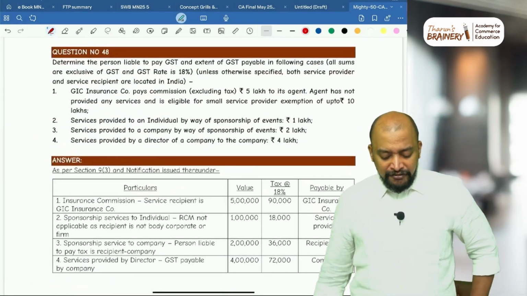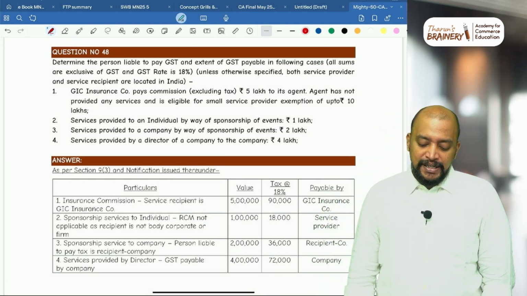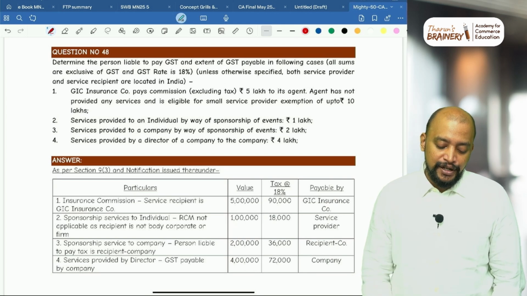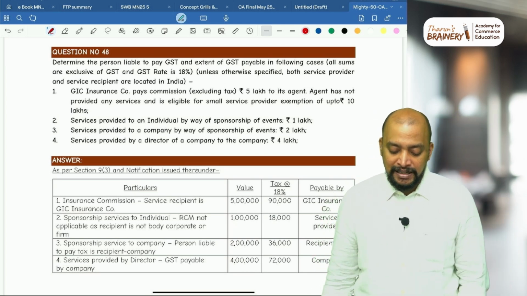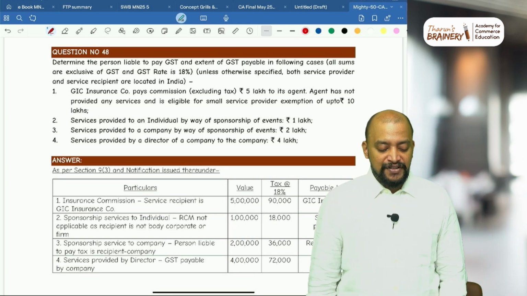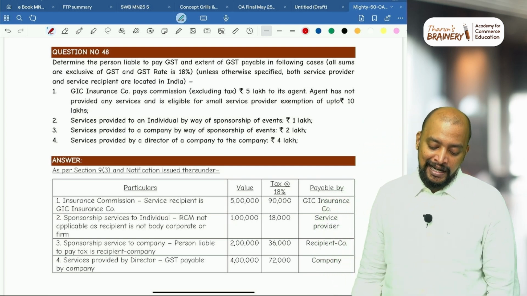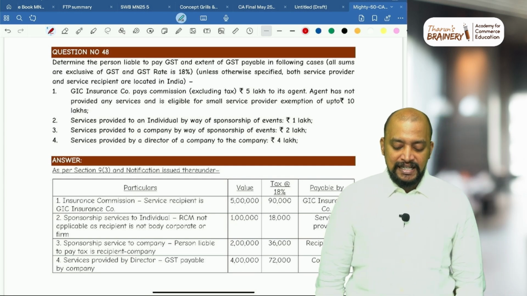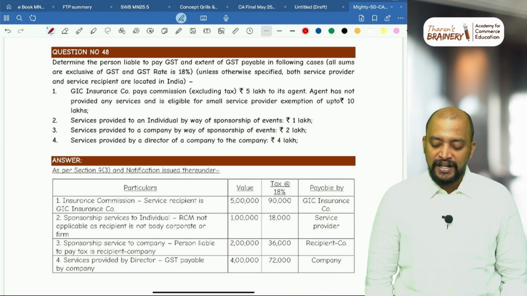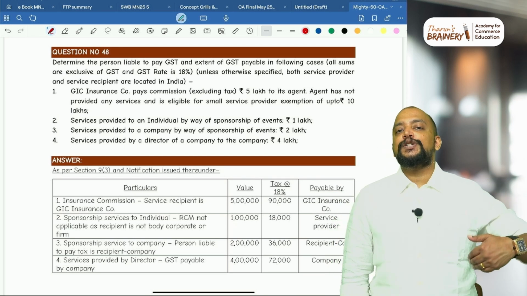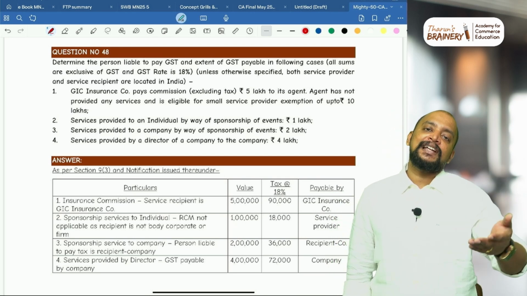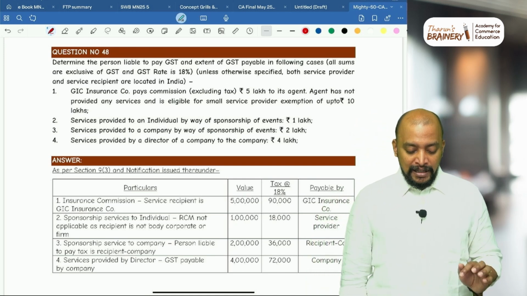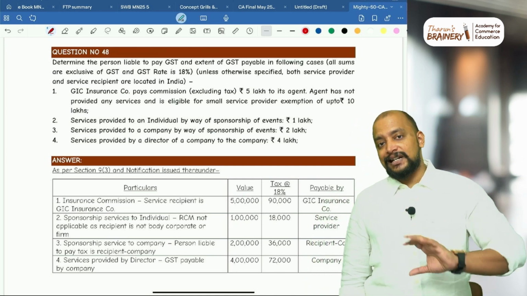Then question number 48, determine the person liable to pay GST and extent of GST payable in the following cases. All sums are exclusive of GST and the GST rate is 18%. Unless otherwise specified, both service provider and service recipient are located in India. GIC insurance company pays commission to its agent. Agent has not provided any services and is eligible for small service provider exemption. Irrelevant. So whenever an agent is providing services to an insurance company, the liability to pay GST is on the insurance company because it's covered under RCM. And if the agent is in a rural area, then it is exempted.